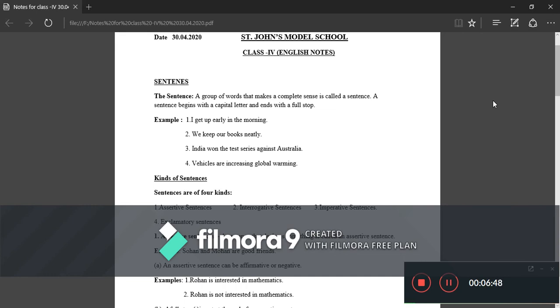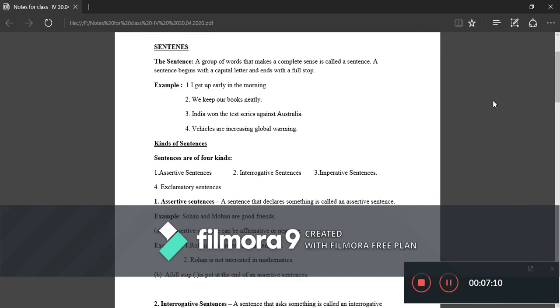Declarative or assertive sentence: a sentence that makes a statement or declares something is called an assertive sentence. Assertive sentences can be affirmative or negative. Affirmative means saying yes, and negative means saying no. Examples: Rohan is interested in mathematics. It is an example of an affirmative sentence. Rohan is not interested in mathematics. It is an example of a negative sentence.